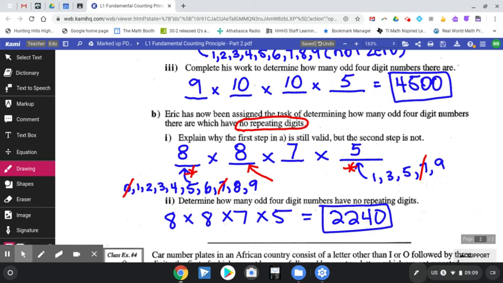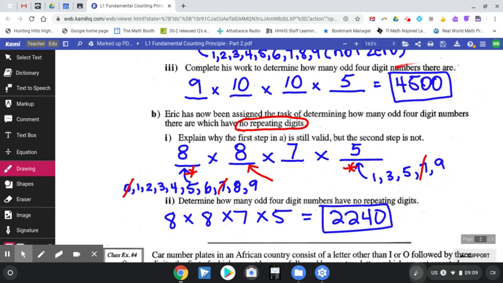So a little trickier. And again, I want to have a look into the future of something else we'll have to do. We'll eventually do questions just like this where it says, how many odd 4-digit numbers do have repeating digits? If we get asked that question, we'll still have to do all of this same work. We'll figure out how many numbers there are in total.